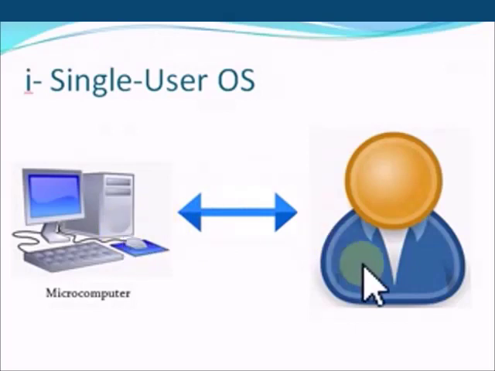Multitasking means that a user can perform many tasks at the same time. Like if I am using a laptop, which is a microcomputer, I can prepare a document on Word, and music is playing at the background, and antivirus is also scanning. So these are all the multiple programs which are running parallel. This operating system allows a single user to do the task. That's why it requires less memory and it is low cost.